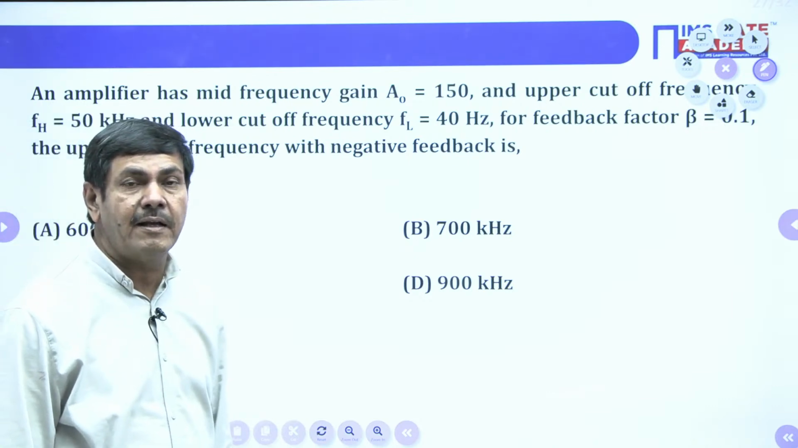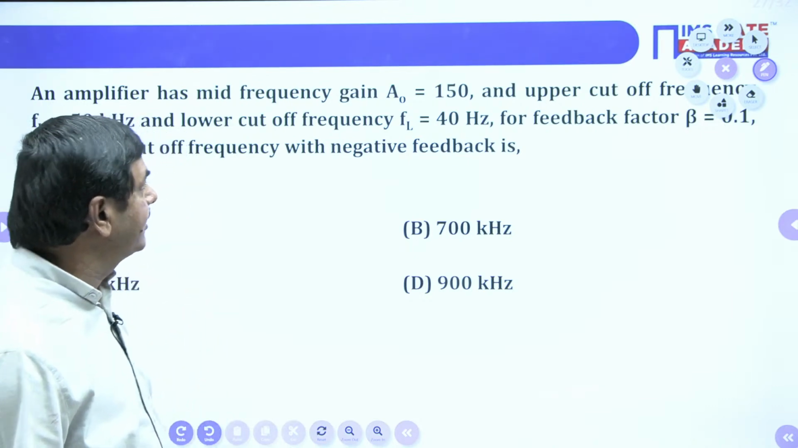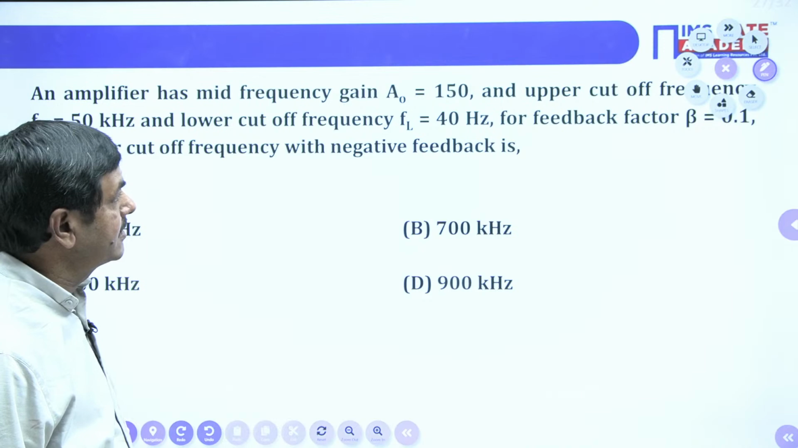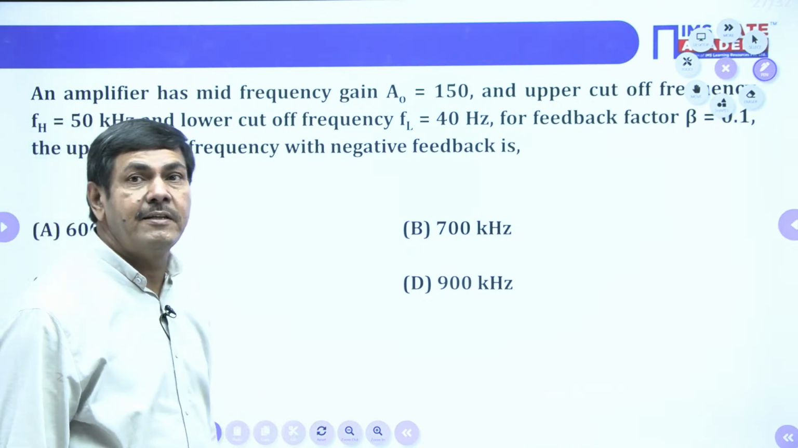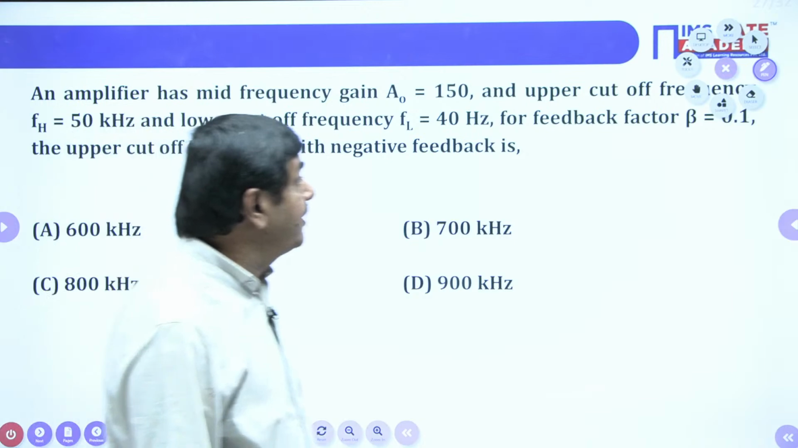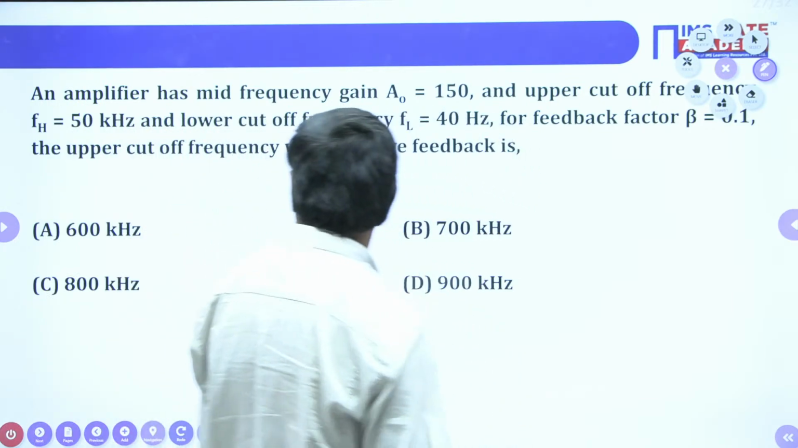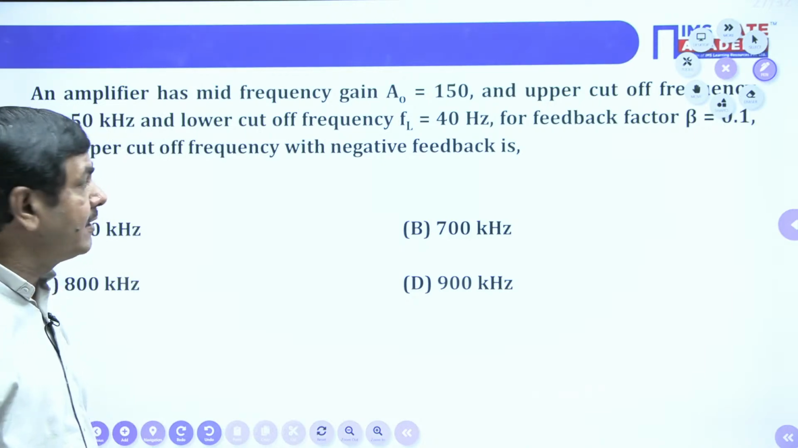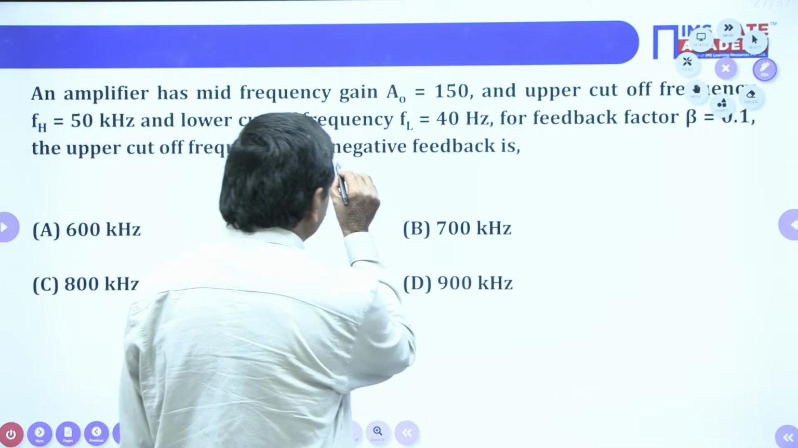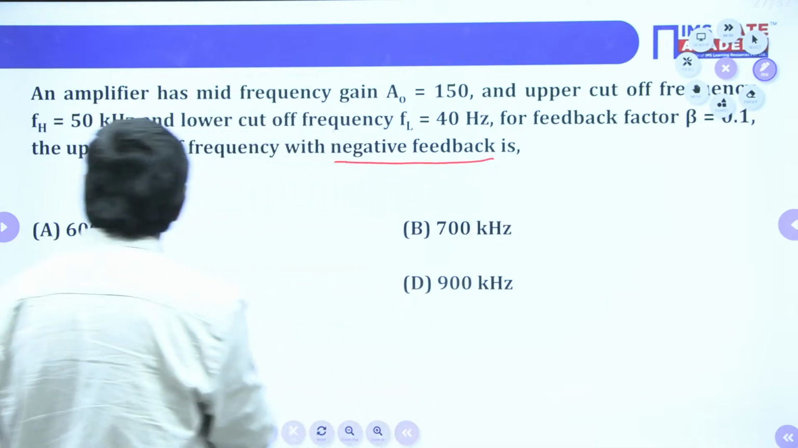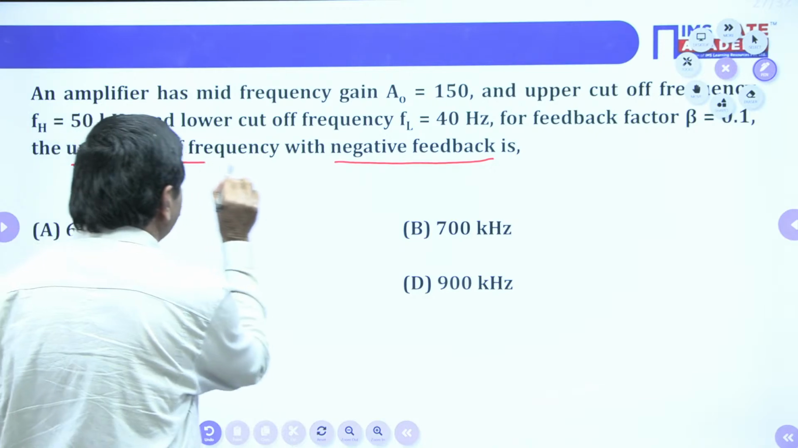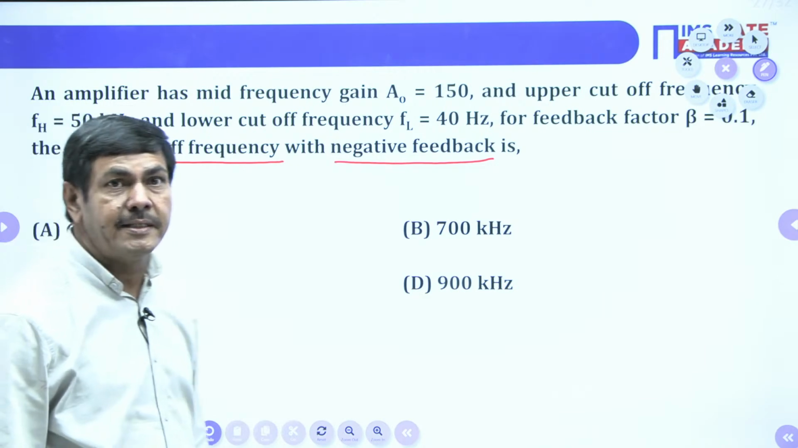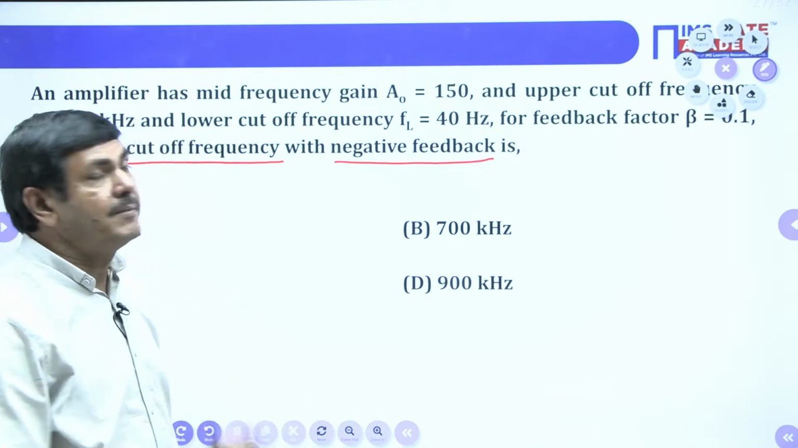Before the feedback or after feedback? Before feedback only, not given any feedback so far. And lower cutoff frequency is given, FL equal to 40 hertz. That is also without any feedback. For feedback factor beta equal to 0.1 is given. The upper cutoff frequency with negative feedback is, that means whenever the negative feedback is given to the given amplifier, you find out the upper cutoff frequency. That is the question.